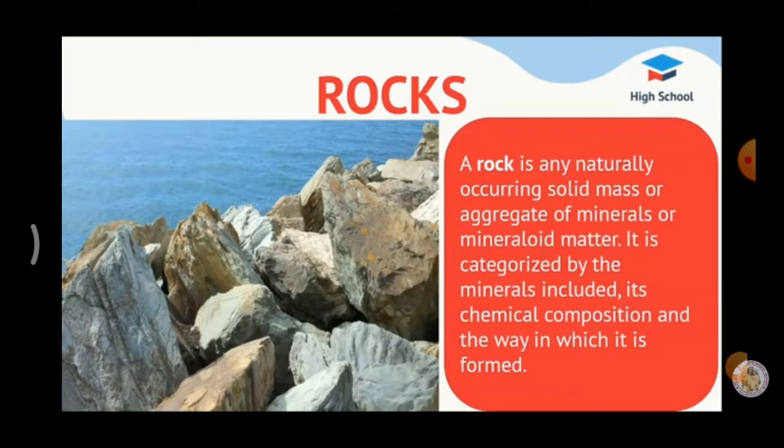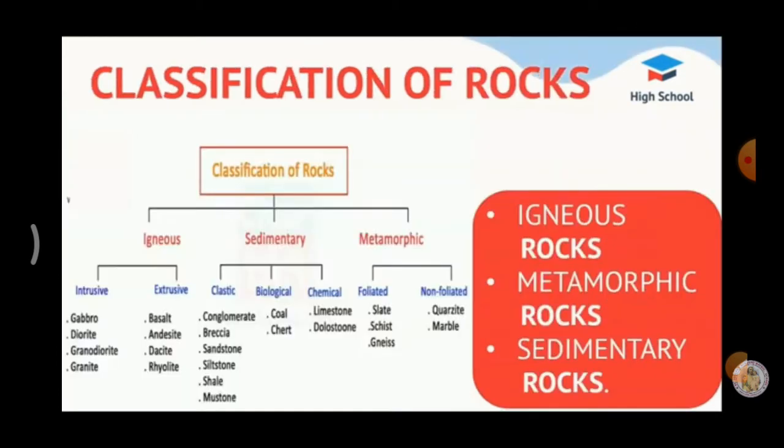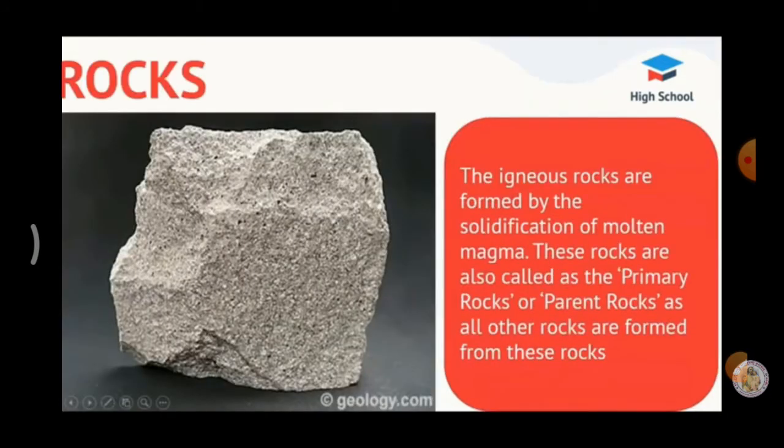An estimation reveals that there are 2000 different types of minerals found on the earth's surface. Out of these 2000, only 12 are the basic minerals commonly found all over the earth. Now we are going to see about the classification of the rocks. There are three types of rocks. There are igneous rocks, sedimentary rocks and metamorphic rocks.